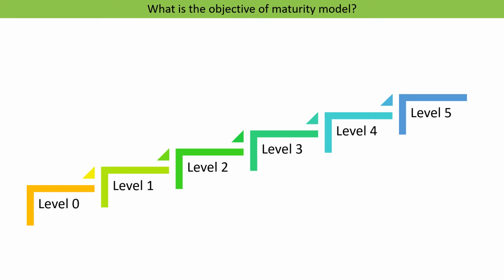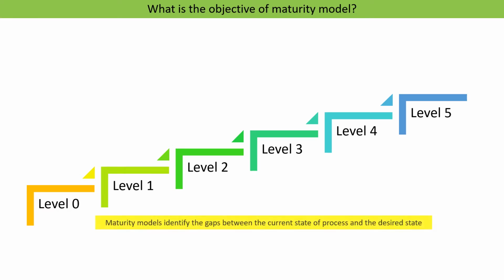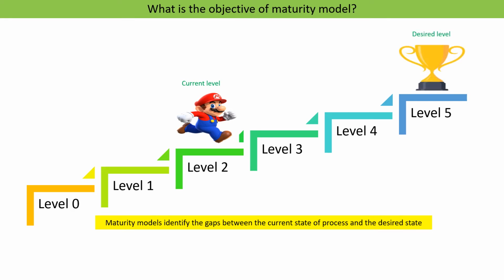Now, what is the objective of maturity model? Maturity model identifies the gaps between the current state of a process and the desired state. So, for example, your current level is level 2 and your desired level is level 5.